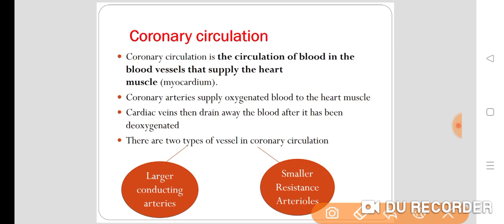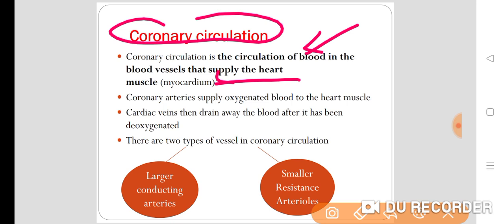Coronary circulation is the circulation of the blood in the blood vessels that supply the heart muscle or myocardium. We call it coronary circulation.